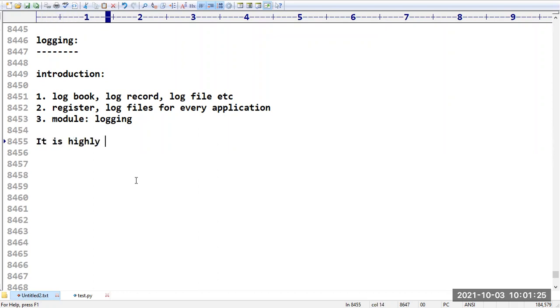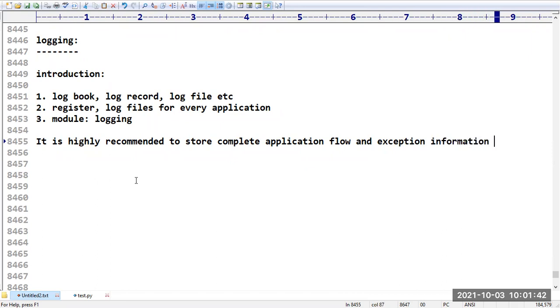to store the complete application flow and exception information. This process is called logging. We are going to register each and every piece of information. That process is called logging, sir.